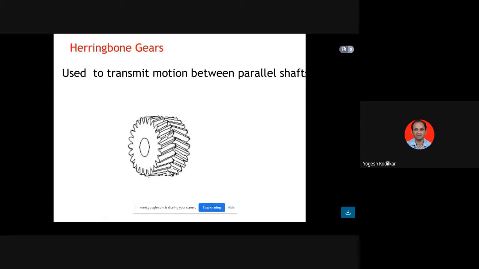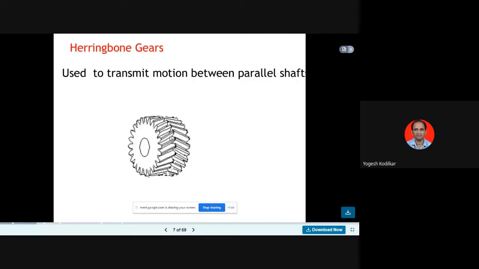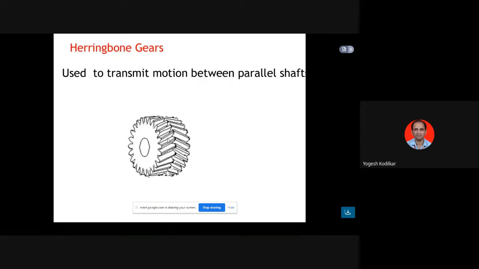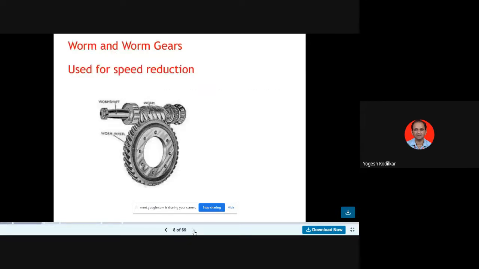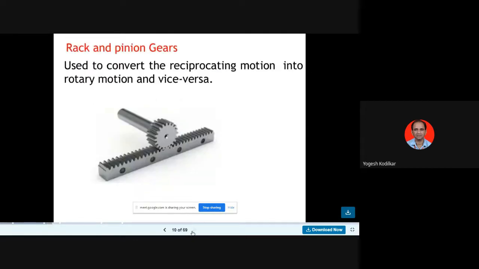So next is the herringbone gear. Herringbone is a combination of two helical gears. Then worm and worm gears. This upper part is the worm and this is the worm wheel. Then worm gear, bevel gear, intersecting gears. That is the rack and pinion gear.